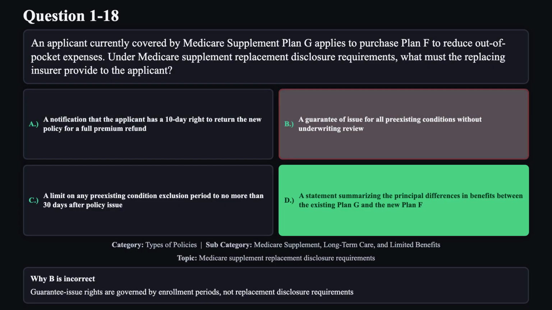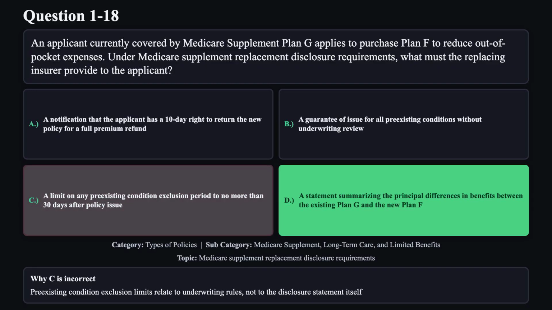Reason B is not correct. Guarantee issue rights are governed by enrollment periods, not replacement disclosure requirements. Reason C is not correct. Pre-existing condition exclusion limits relate to underwriting rules, not to the disclosure statement itself.